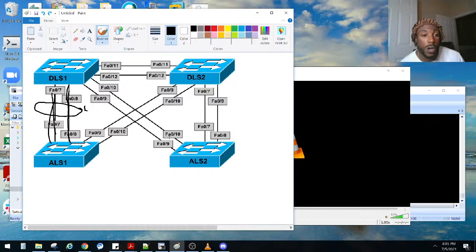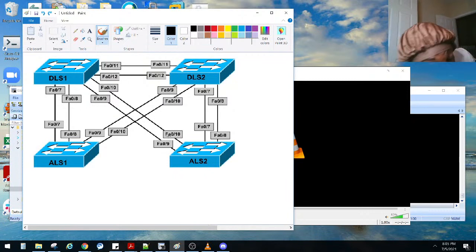I'm using physical hardware. Y'all know how I am, a proponent of using physical hardware as opposed to virtualization. I know that virtualization is a lot more convenient and quicker to spin up labs, and if you want to start a new one you don't have to reload like I do or change up the cabling. But y'all know how I am. I'm old school, man. Probably older than half my viewers in here, but it's all good though.